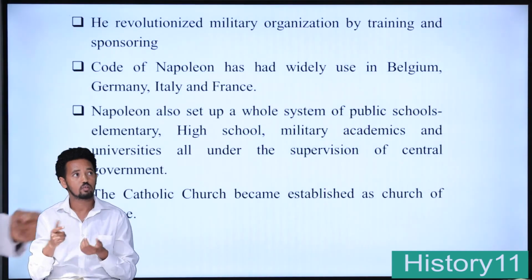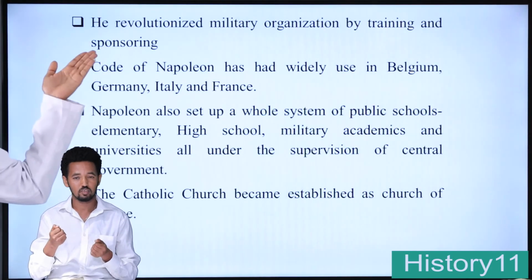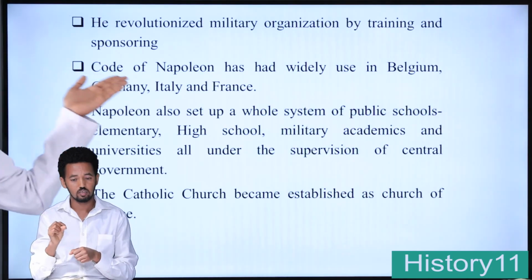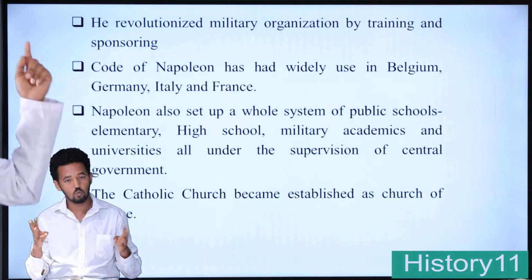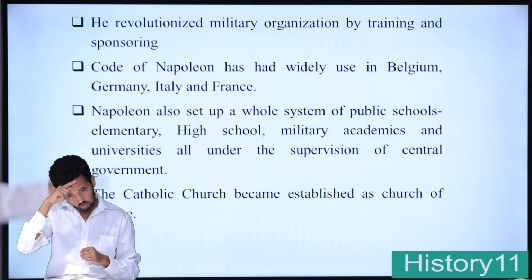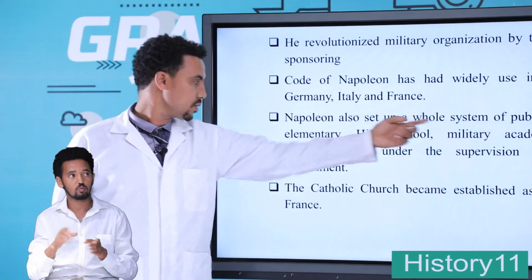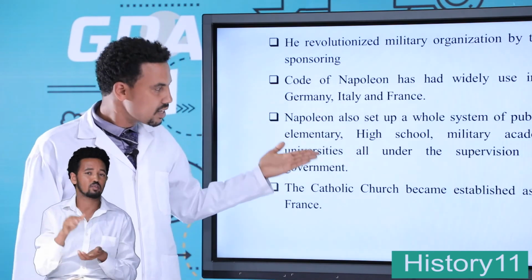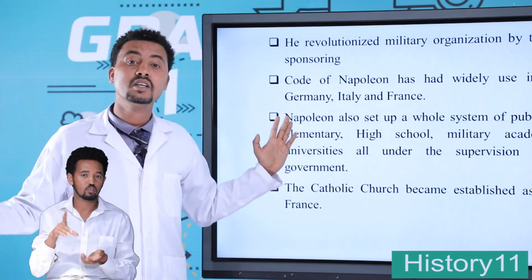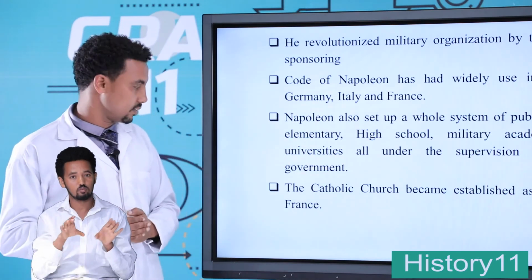He revolutionized military organization by training and sponsoring. The Code of Napoleon was widely used in Belgium, Germany, Italy, and France. Napoleon also set up a whole system of public schools, elementary school, high school, military academy, university, all under the supervision of the central government.